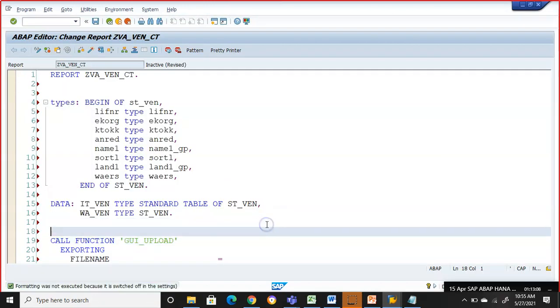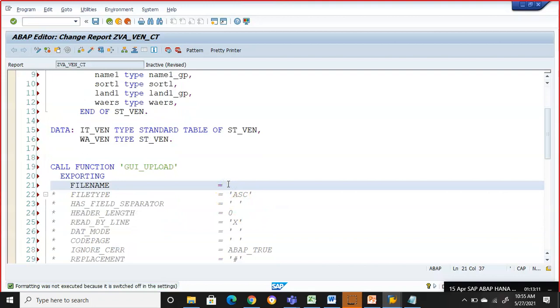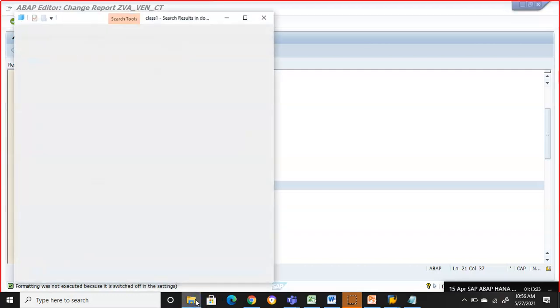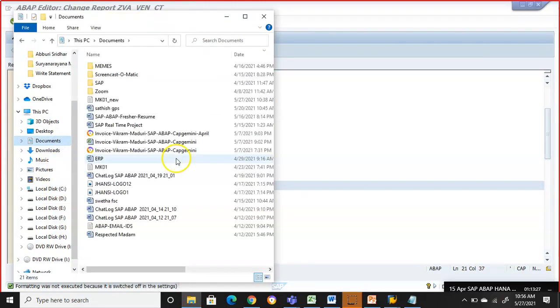In this we have to give the file name, guys. This file name I need to give manually. Later we can go for the F4 function key so that we can dynamically select the file name, but here I'm hard coding the value, guys. In the documents I already have MK01. Let me see what is the data we have in MK01.